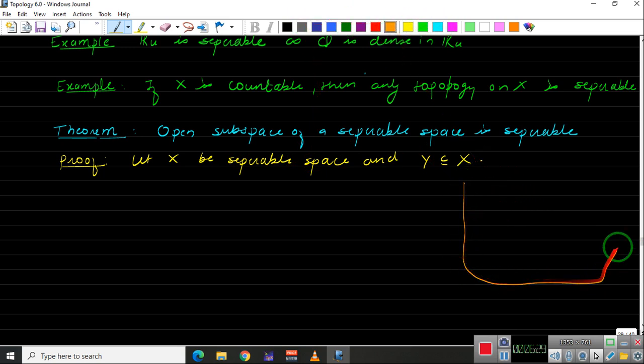We have a space X which is separable, and we are taking one subset of X. So we have a subset Y of X.